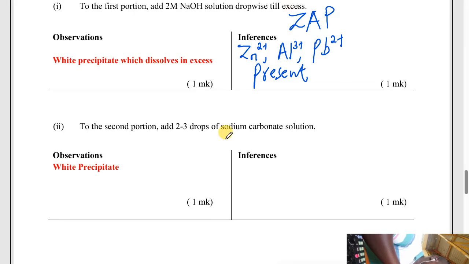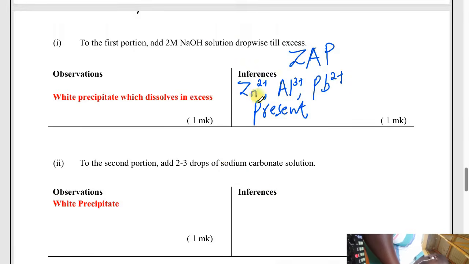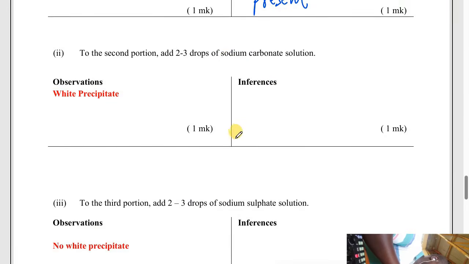So master that if a white precipitate is formed which dissolves in excess, then this is the answer. Let's move to the next one. So we have said these 3 ions are present. Do the second portion: add 2 to 3 drops of sodium carbonate.